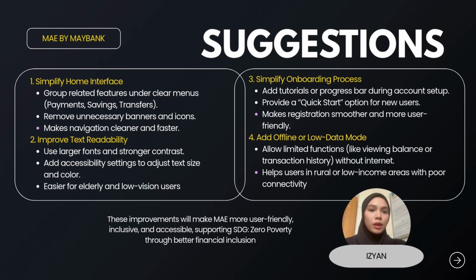So to improve the app, several steps can be taken. First, simplify the home interface by grouping similar features under clear menus like payments, savings, and transfers. This will make navigation cleaner and reduce clutter. Second, improve text readability by increasing font size, using darker text, and also providing accessibility options so users can adjust the display according to their needs. Third, simplify the onboarding process by adding a step-by-step tutorial or a progress bar to guide new users. A quick start option can also help those who want to begin using the app immediately. Lastly, adding an offline or low data mode would be very helpful for users in low income areas, allowing them to access basic banking features without a stable connection. This change would make MAE more user-friendly, inclusive, and supportive to our SDG, which is Zero Poverty.